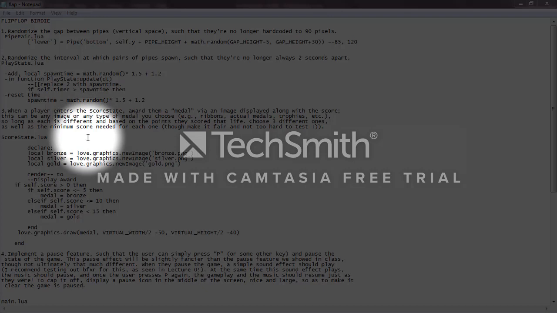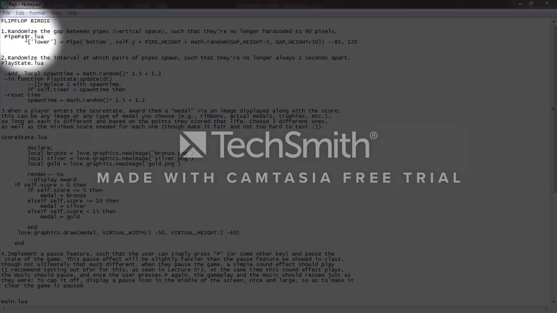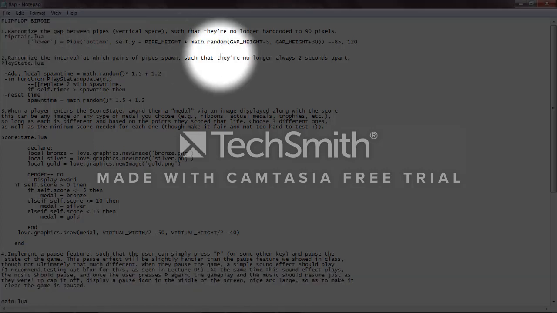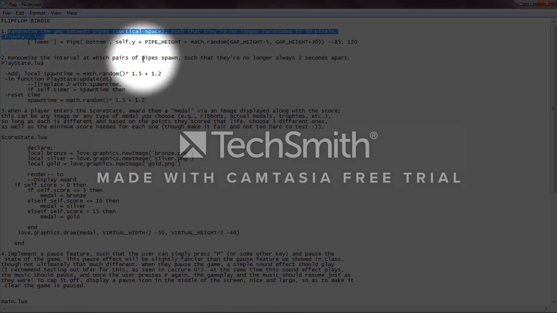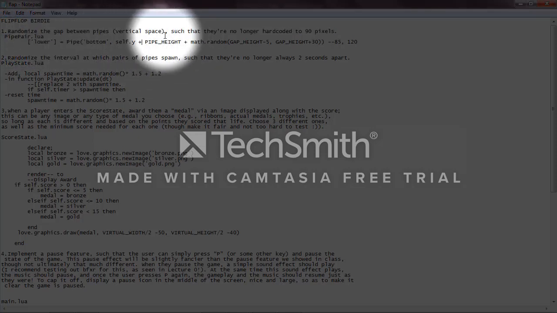Guys, we are in Flip Club Birdie. So we are instructed to improve our Flappy Bird game, which is also called Flippy Bird. In our number one statement, which is to randomize the gap between pipes, which is the vertical space, so that they no longer have coordinate pictures.